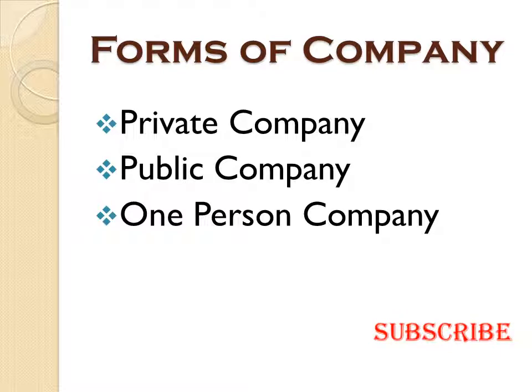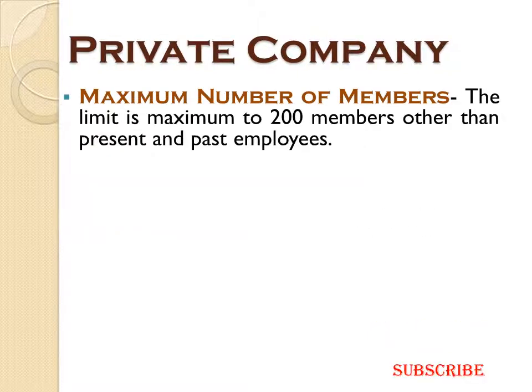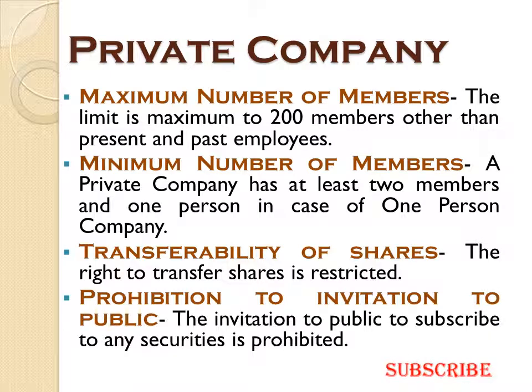Now, there are three forms of companies. First, private company, second, public company, and third, and the newest of all, one person company. Starting with the first form of company, that is the private company. A private company is a company in which all these features are very important.